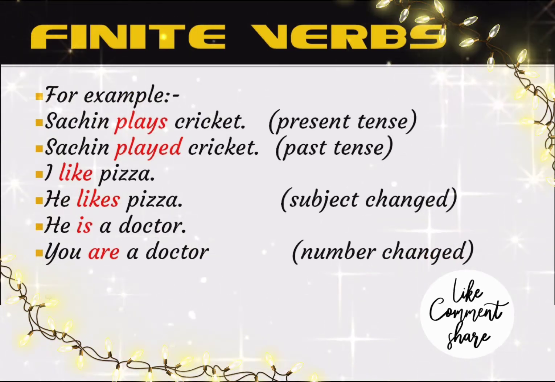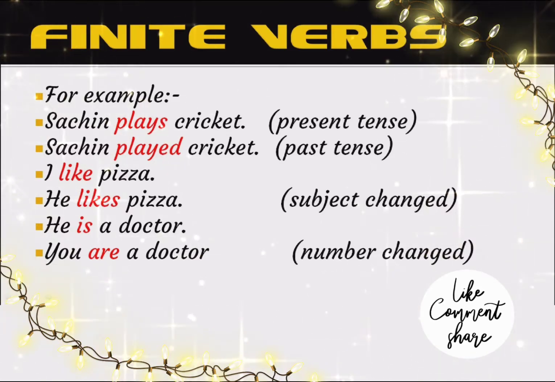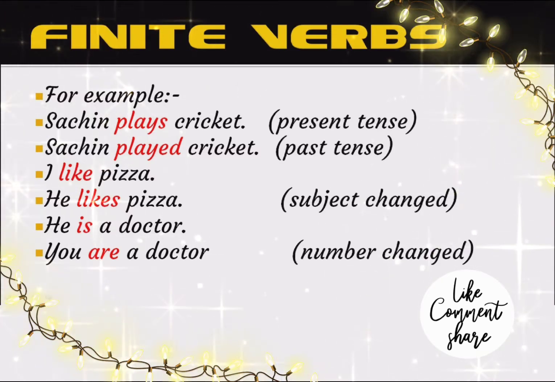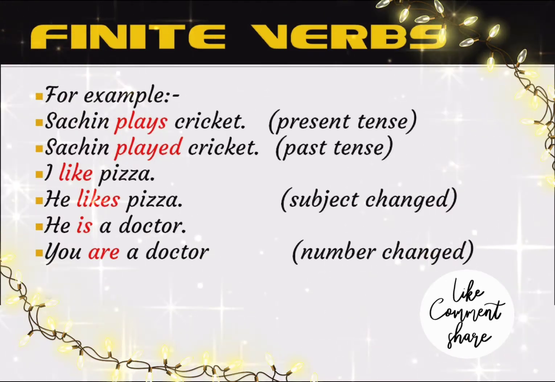So they both are finite verbs. According to the subject, the verb is changed. I like pizza. He likes pizza. So according to the subject, like and likes, it is changed. So it is a finite verb. According to the number, he is a doctor, you are a doctor. So is changed into are. When the number changes according to the subject, the verb is also changed. So these types of verbs are called finite verbs.